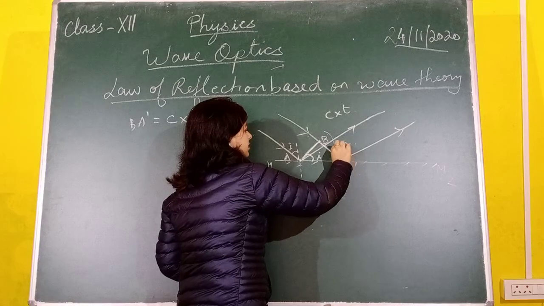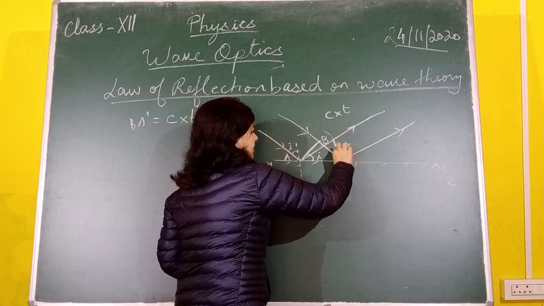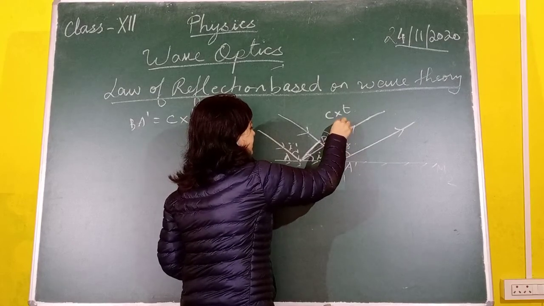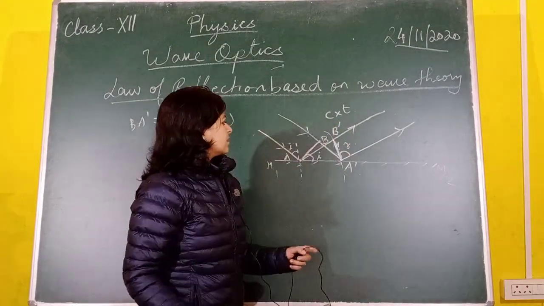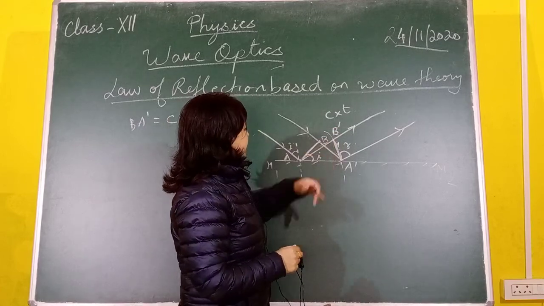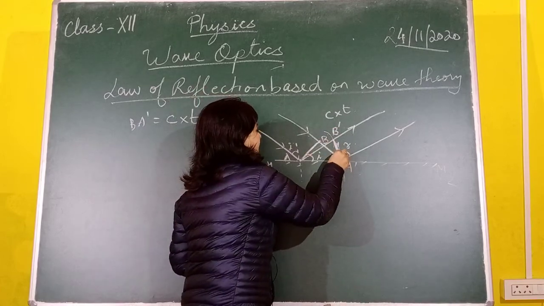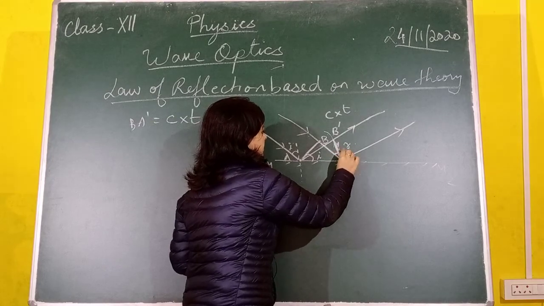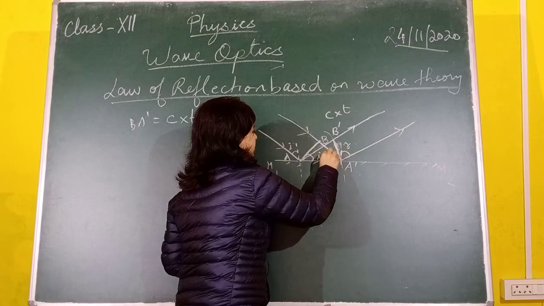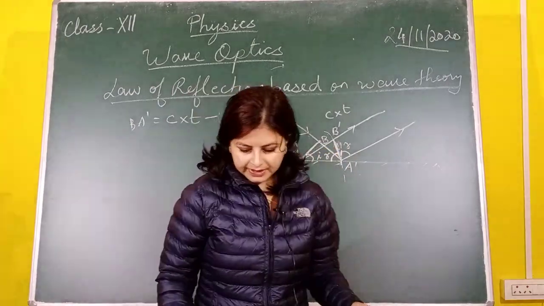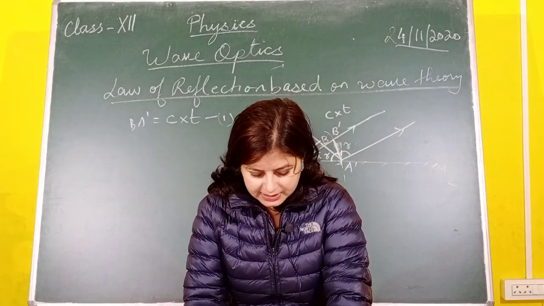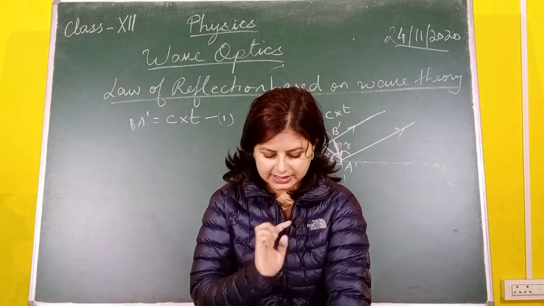When you join these two arcs tangentially, you will get the reflected wavefront. So A dash B dash is the reflected wavefront and AB is the incident wavefront, and here the angle of reflection is equal to r. Now let's proceed to prove this law of reflection based on this diagram.